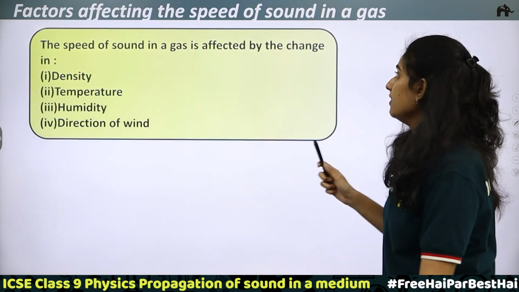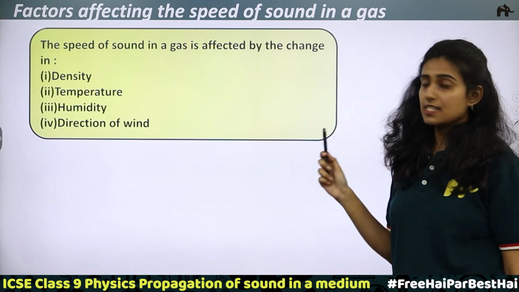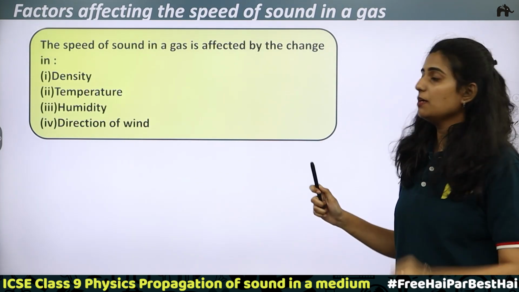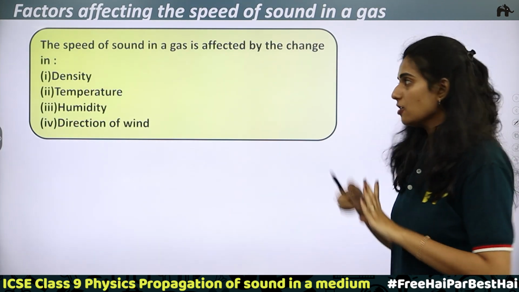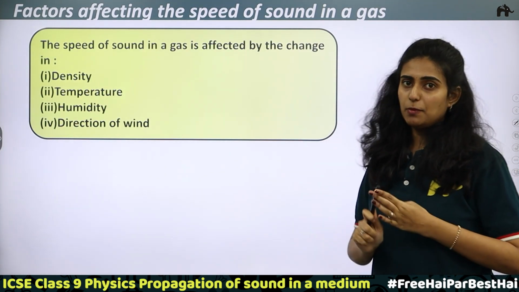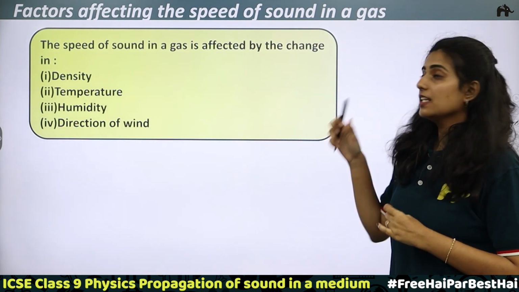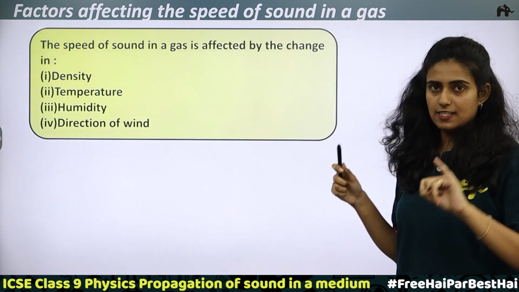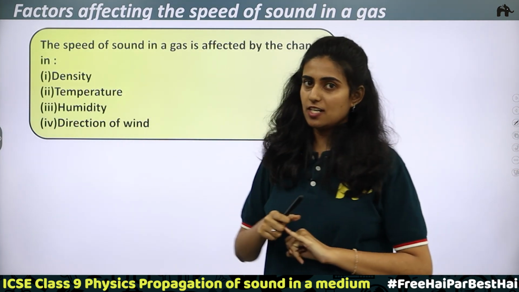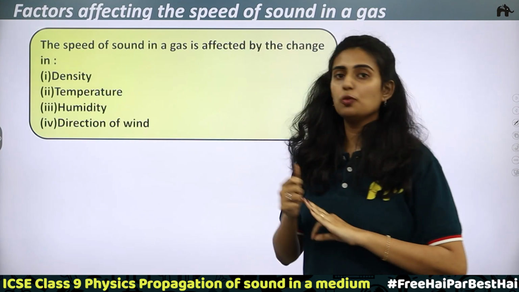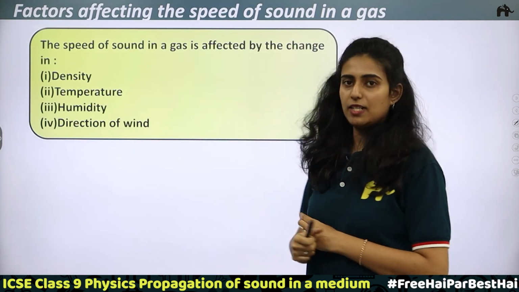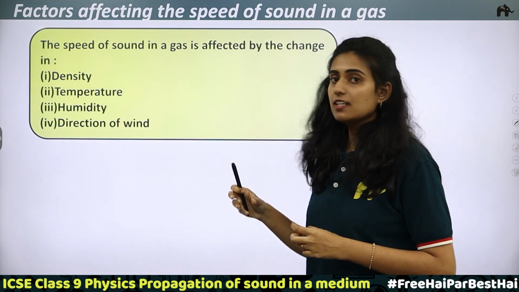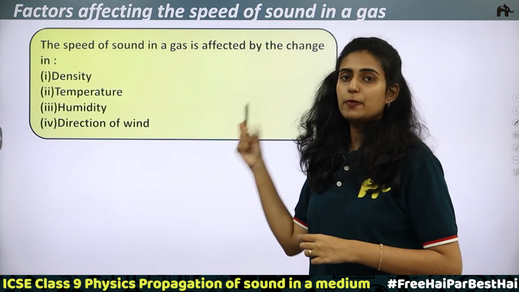The factors affecting the speed of sound in a gas. There are four factors on which the speed of sound in a medium depends. First, the density of the gas. Second is the temperature of the gas. Third is the humidity, and fourth is the direction of wind. Now, we will be discussing them in detail, how each factor affects the speed of sound.